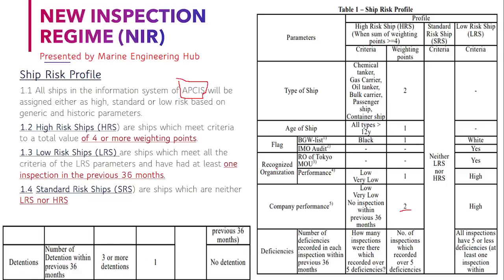The flag, RO, company performance, deficiency and detention data is collected for the period of the last 3 years. Based on that, the Tokyo MOU will release the weightage point, and based on that you will get a weightage point. Now if your weightage point is more than 4, in that case you will be categorized as an HRS ship. If it is less, then you will be categorized as LRS if you have done an inspection in the last 36 months, and if you are not falling in either category, you will be categorized as SRS.